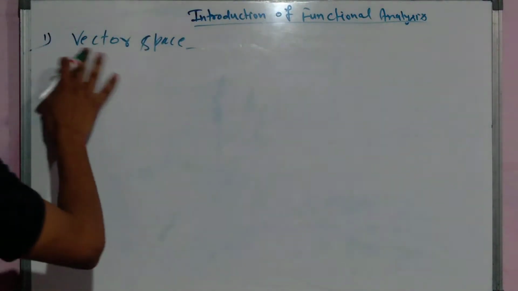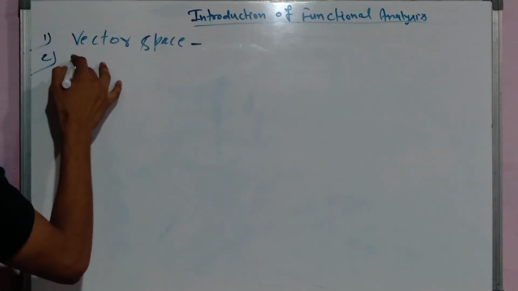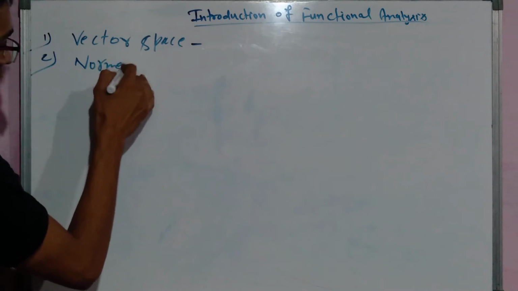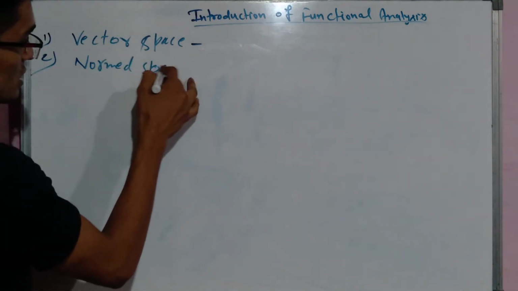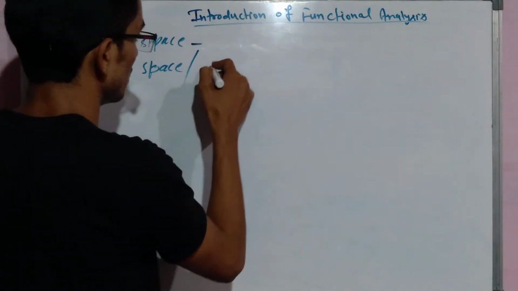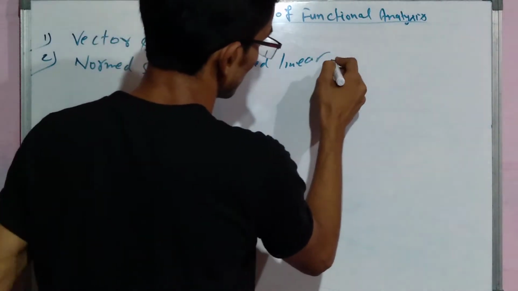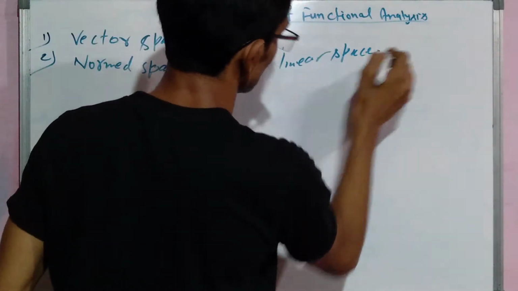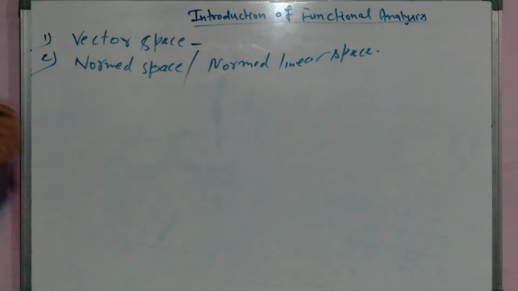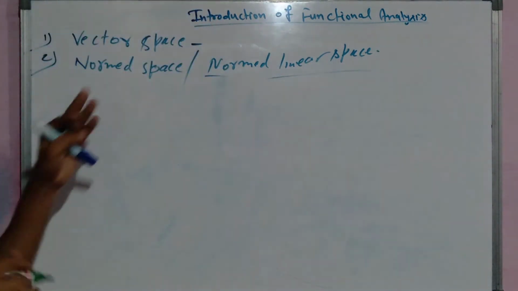After vector space, we will talk about norm space, that is, norm linear space. Both are the same. In functional analysis we will call it norm linear space. Both are the same, there is no problem.